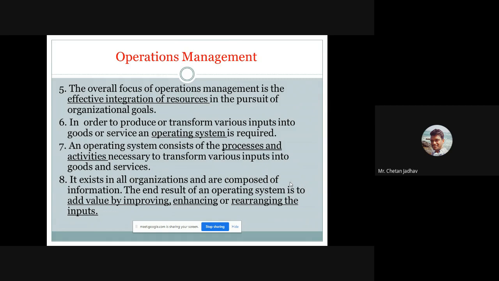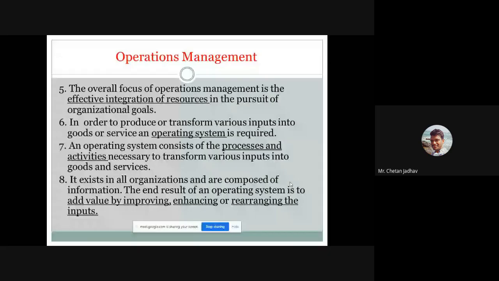Then in that system there are some processes and activities we require for transforming that raw material into our finished goods. So what type of processes and what type of activities do we require? Processes mean, first, finishing of that raw material as per the requirement, as per the size of the product.